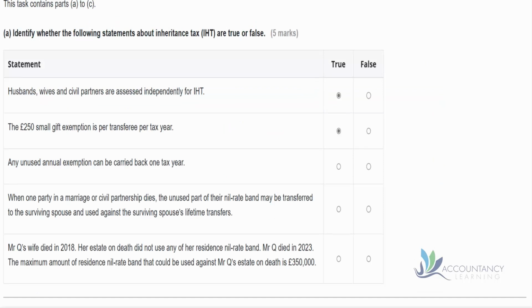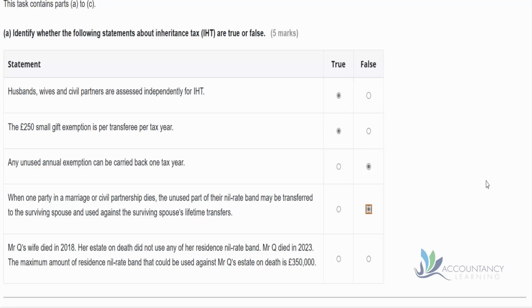The third statement, any unused annual exemption can be carried back one tax year. So that is false. Any unused annual exemption can be carried forward one tax year. The fourth statement, when one party in a marriage or civil partnership dies, the unused part of their nil rate band may be transferred to the surviving spouse and used against the surviving spouse's lifetime transfers. So that's false. So we can transfer some nil rate band, but it can't be used against the lifetime transfers. It can be used against the final estate.